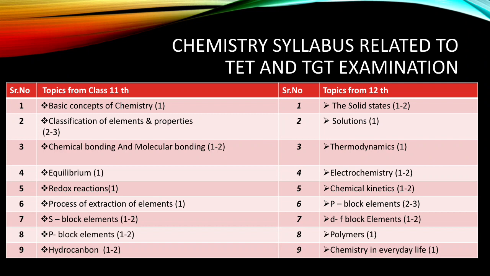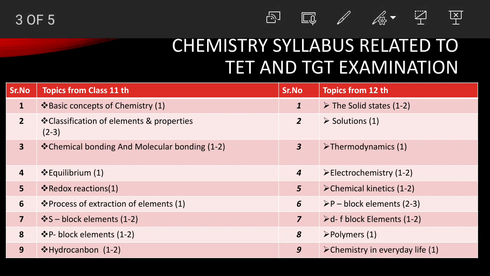Let's start with class 11th. So what to study from 11th? From 11th, we need to study first the first chapter, that is the basic concept of chemistry. From this chapter definitely there is one question. It may be a question related to your significant figure or some sort of numerical value. Next we have classification of element and property. This is related to periodic table, and my dear friends, you have seen properly here. From this particular region you will get 2 to 3 questions.